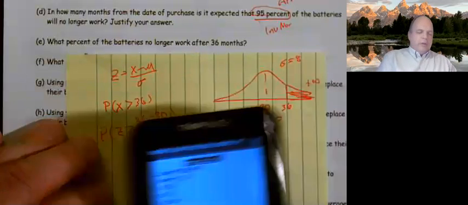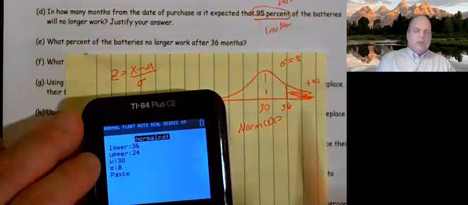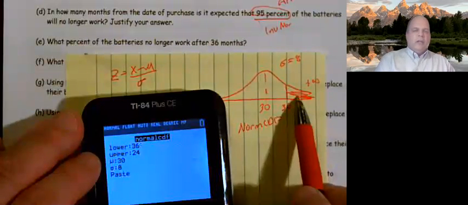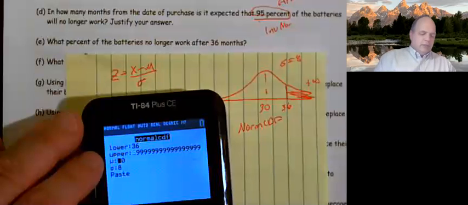My lower bound is 36, because that's the lowest part of my shading. I know it's not very pretty, but I shaded to infinity, so I'm going to load this up with a bunch of 9s till I get tired. Mean of 30, standard deviation of 8.